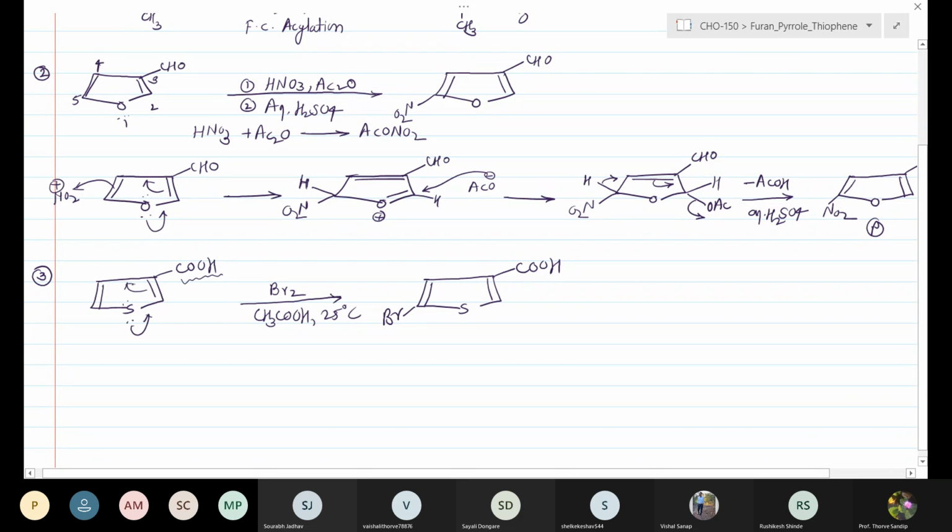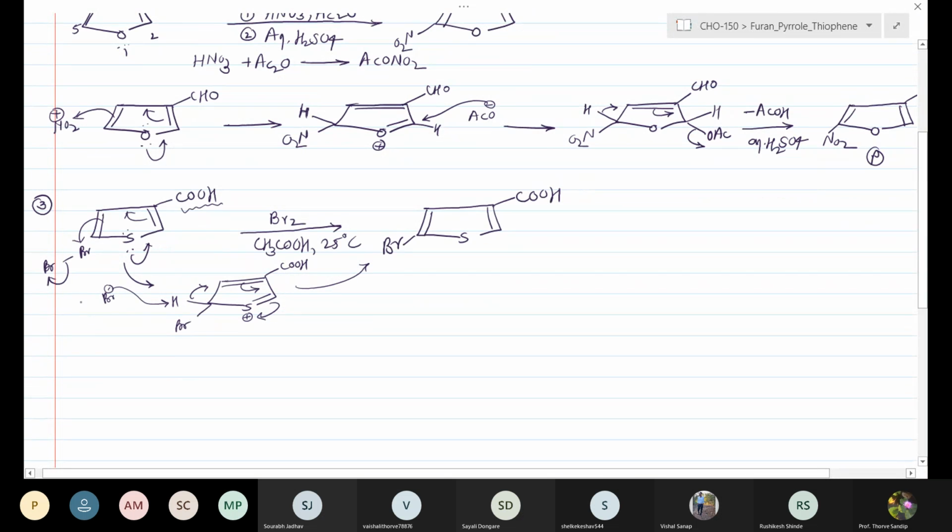The next step is just aromatization. Here we get the double bond, H, Br, positive charge on the sulfur, and the COOH group. The Br minus lost in this state abstracts the proton, gives the aromatization, and neutralizes the charge on the sulfur, which leads to the formation of the final compound.